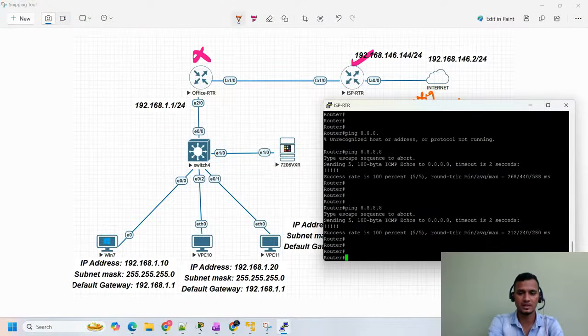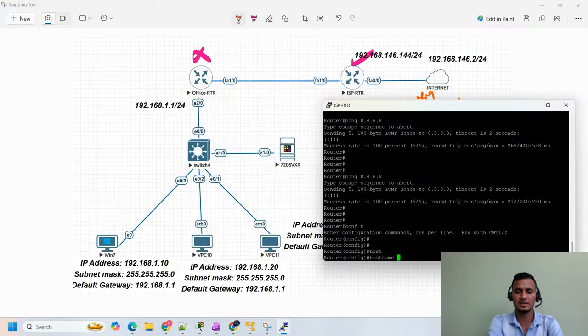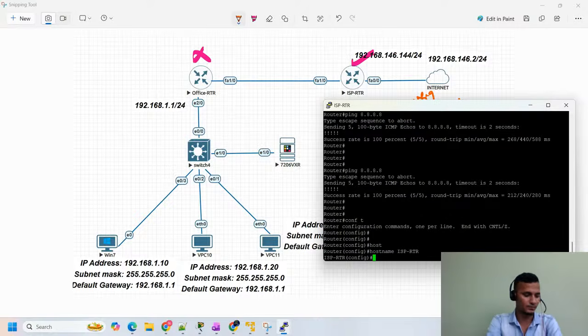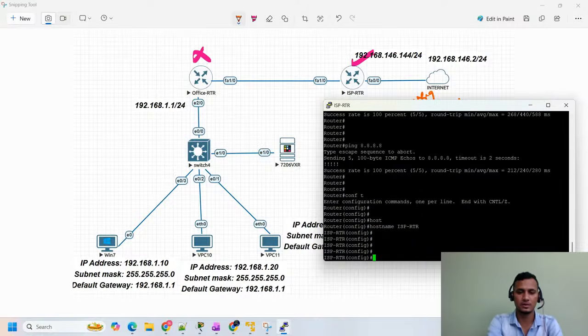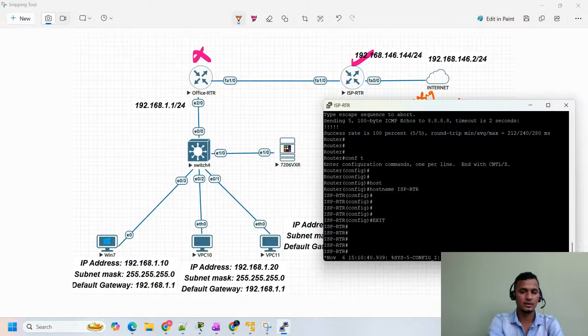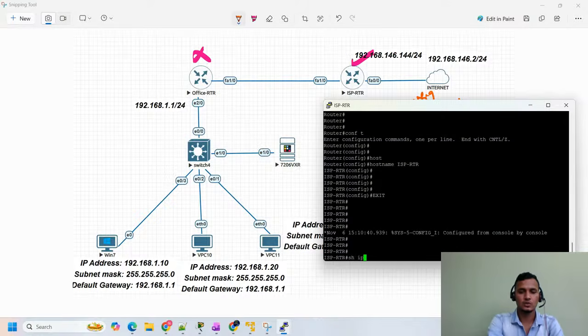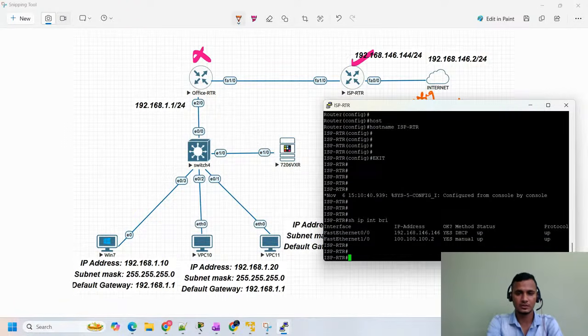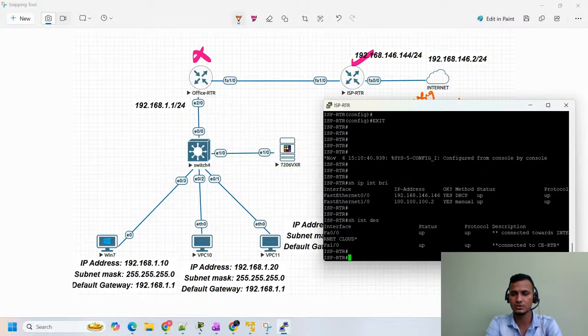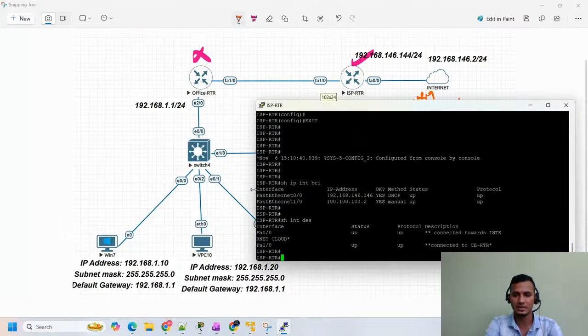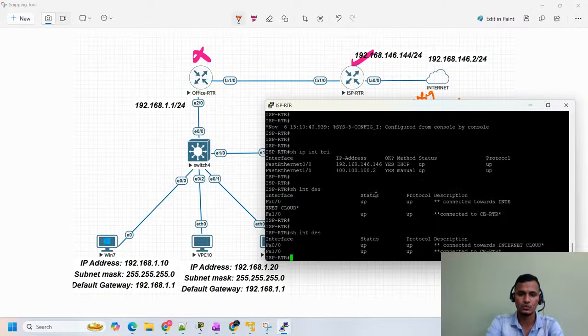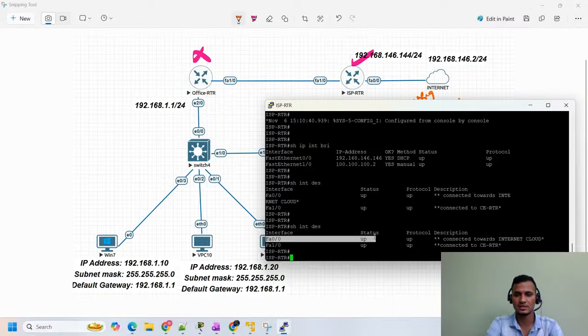Let me configure the host name, guys, or else you will get confused. Configure terminal. The host name is ISP-RTR. So this is my ISP router. If you check show IP interface brief, we have two interfaces and we configured both. If you check show interface description as well, one interface is connected towards your internet cloud, FA0/0, and FA1/1 is connected towards your CE router.